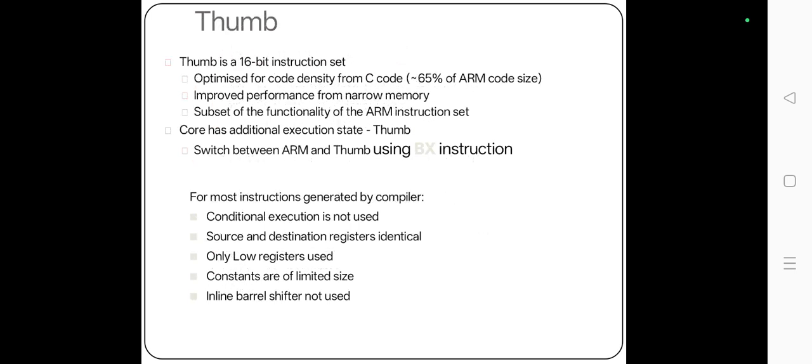Thumb is a 16-bit instruction set optimized for code density from C code. Improved performance from narrow memory. It is a subset of the functionality of the ARM instruction set. The core has an additional execution state, Thumb. Switching between ARM and Thumb uses BX instructions. For most instructions generated by the compiler, conditional execution is not used. Source and destination registers are identical. Only low registers are used. Constants are of limited size. The inline barrel shifter is not used.